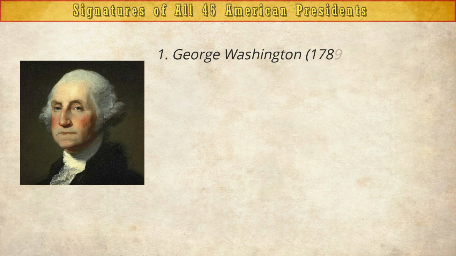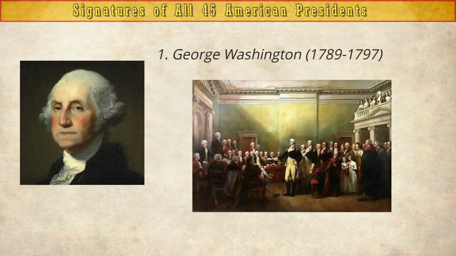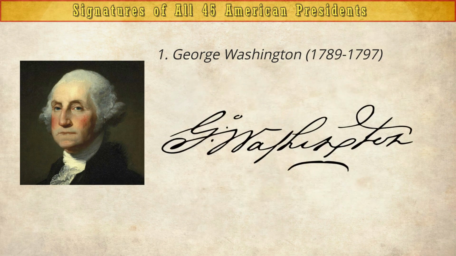George Washington, 1789 to 1797, a founding father, military general, and the first president of the United States. President Washington called the dollar bill home and knew how to cross the Delaware River in style.